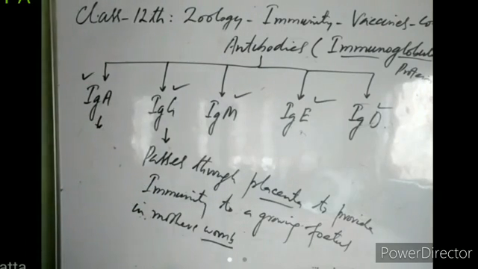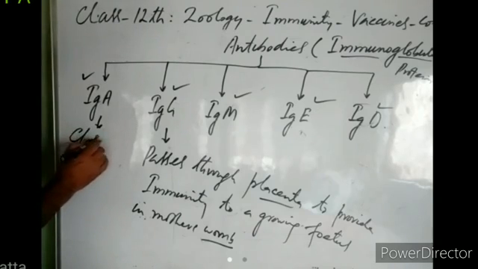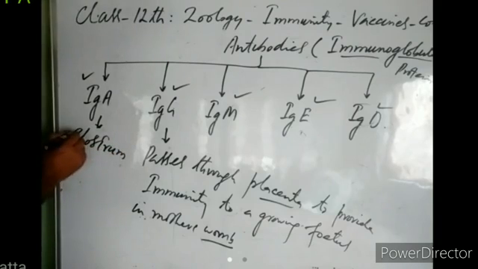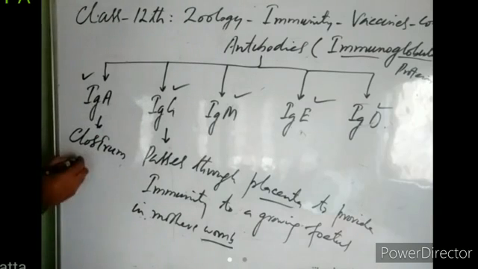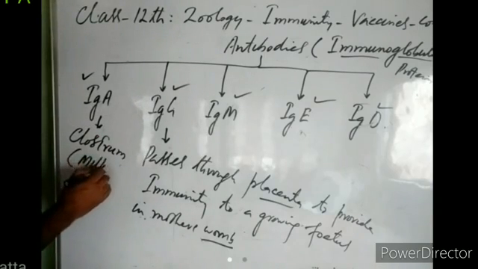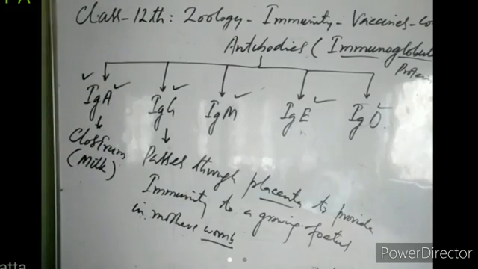Immunoglobulin A also provides immunity to an infant. It is present in milk, colostrum. The first milk of a postpartum lady, the lady who has given birth to an infant, is known as colostrum. And in this colostrum, in this first milk, there are antibodies. Which antibody is present in colostrum? It is antibody A. It also provides immunity to the infant, right?